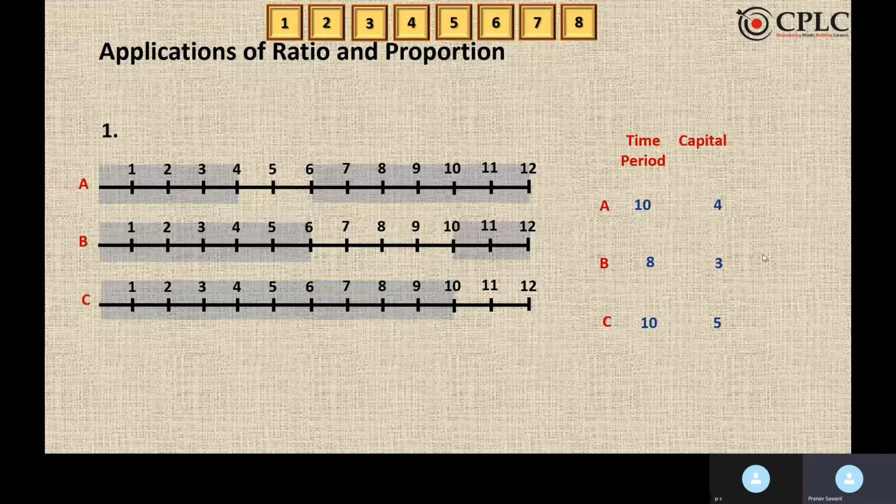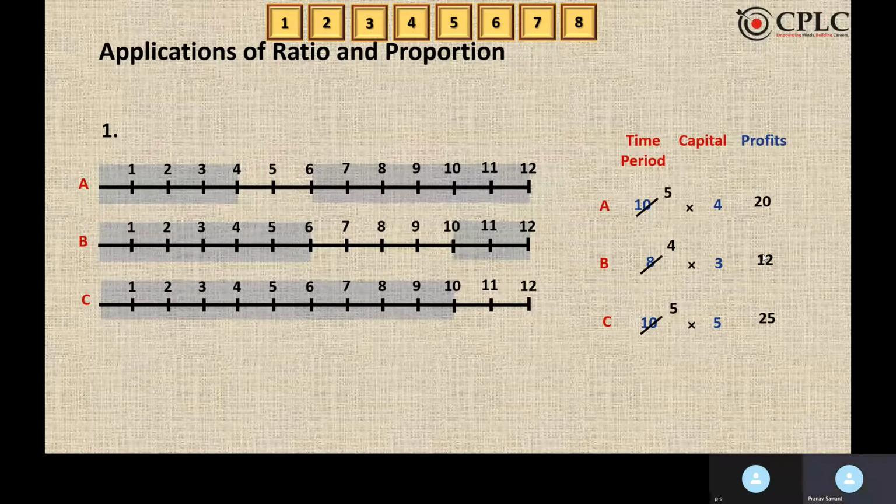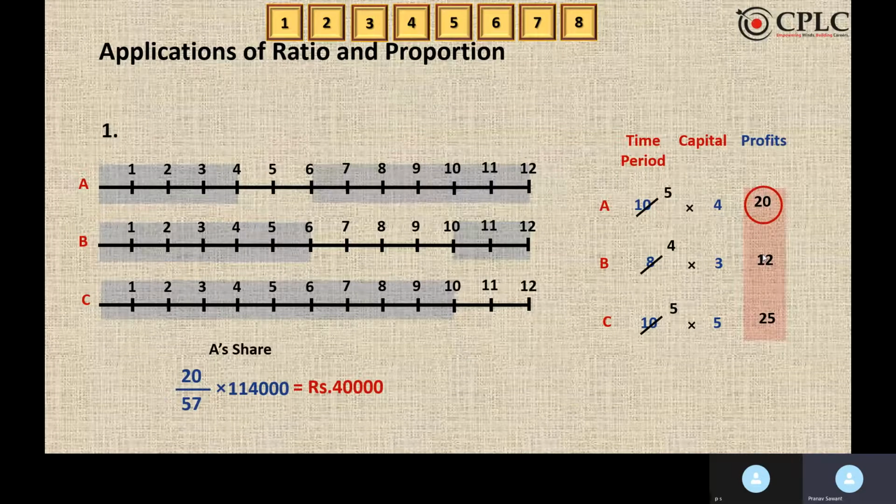So in compound partnership, we know that the formula is investment into time period, and then we have to take the ratio. So let's cancel out all the zeros. So 40,000, 30,000, 50,000, the zeros would get cancelled. And whatever we can cancel out, we cancel. And we'll get the ratio of profit, that is 20 is to 12 is to 25. We have to find A's share in profit. So the fraction of A is 20 upon 57. 20 by 57 into 1,14,000 will give us A's share, that is 40,000 rupees.